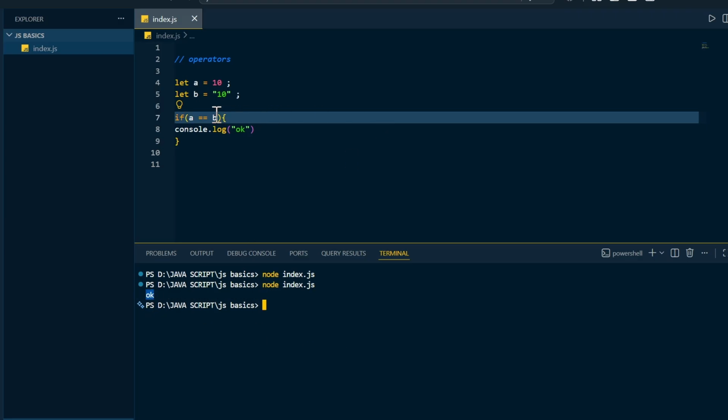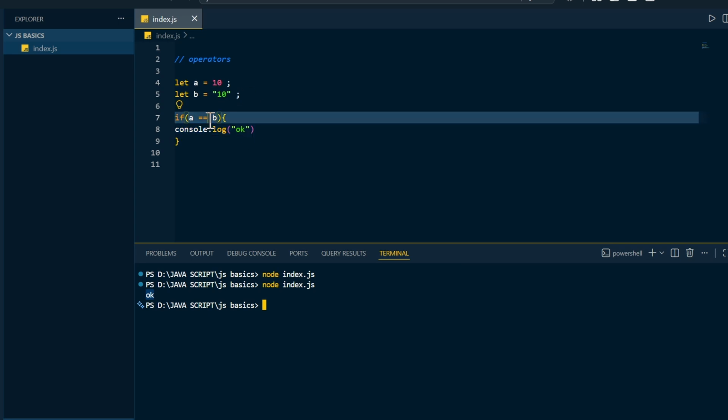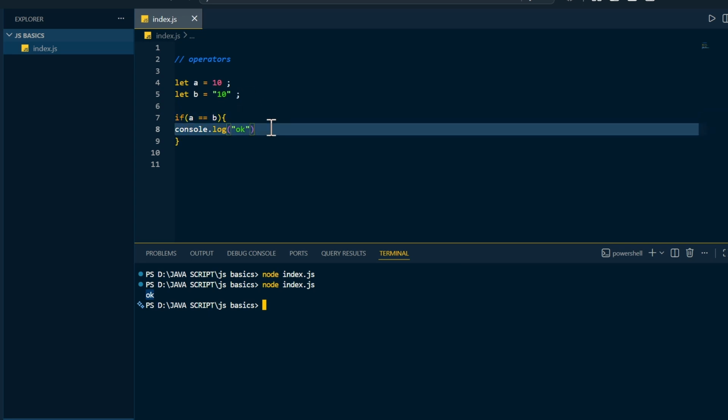Because as I said before, if you are just checking double equal to, it will check partially. It will not compare the data type. It will just compare the data inside it. Both are 10, so it will allow this. So the answer is 10. But if you mention triple equal to, it will check the data type also, and it will give you the output inside this.